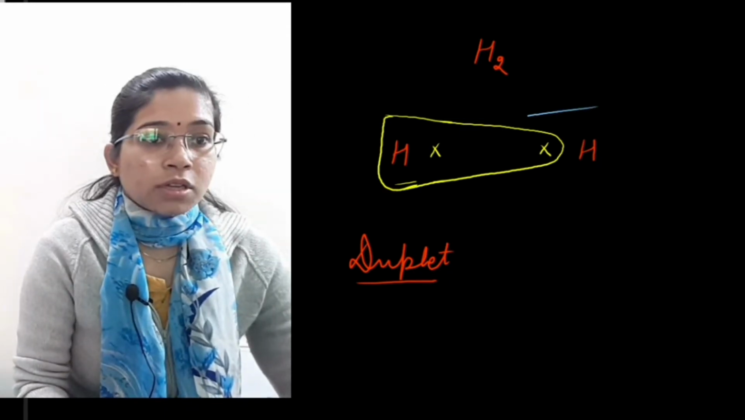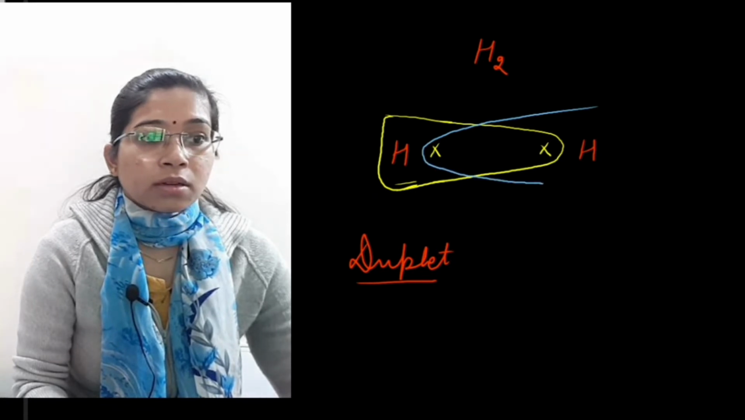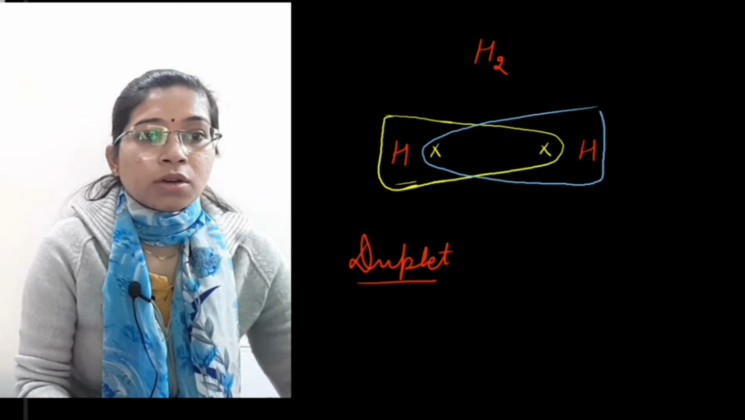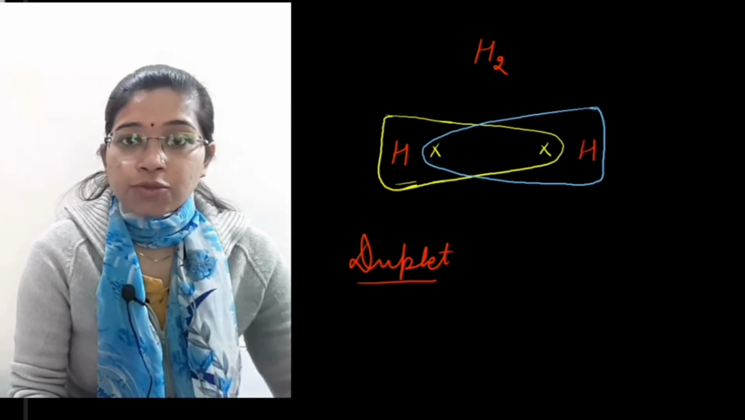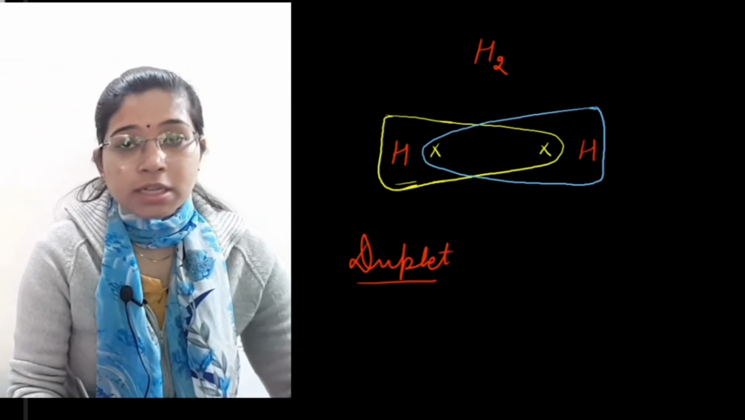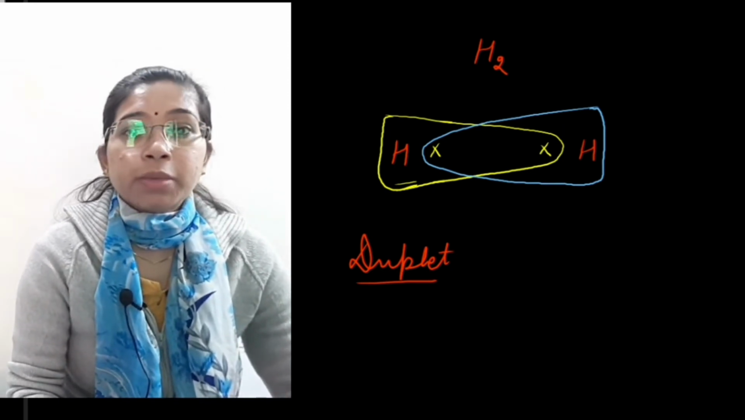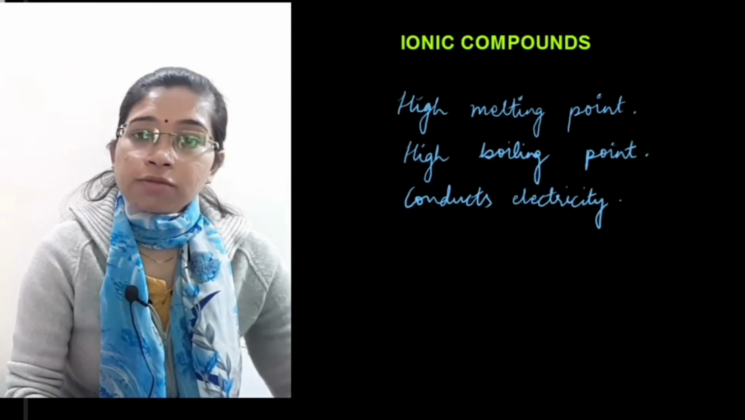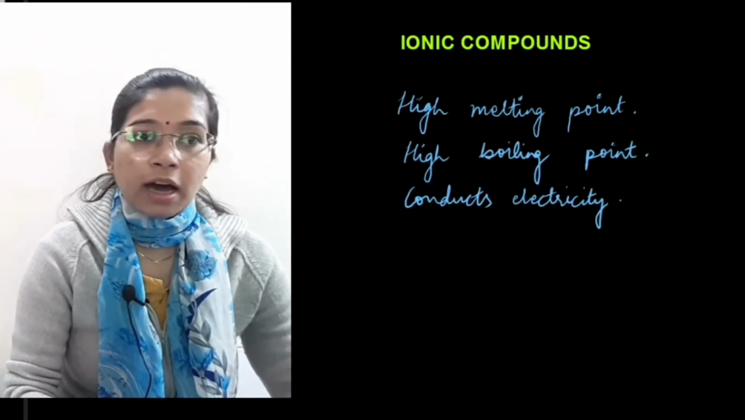Okay. Now you see here how it is happening. Both the hydrogen atoms have shared their electron, just a single electron, in order to complete the duplet rule. In this way we see covalent bond in carbon.